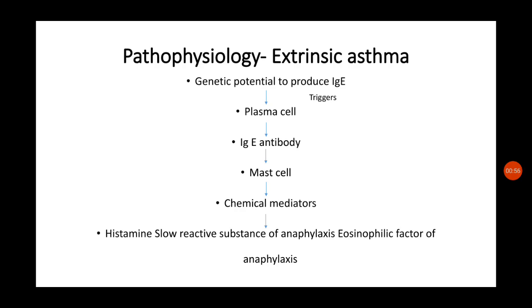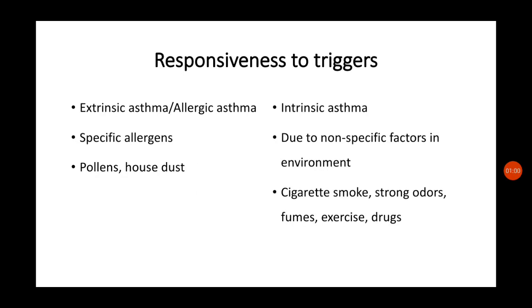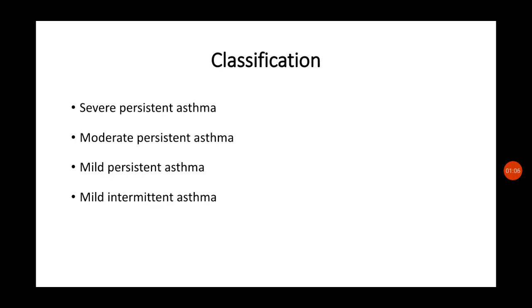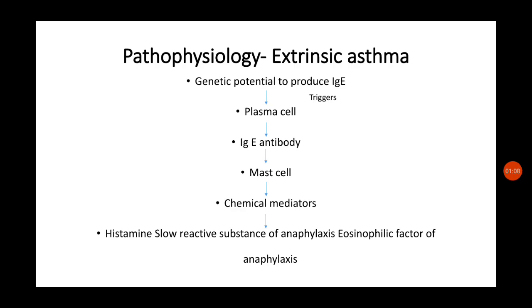exposed to the triggers which we have discussed previously, like specific allergens, which are the triggers for extrinsic asthma, like dust or pollens, the plasma cell will start production of immunoglobulin E antibody, IgE antibody.